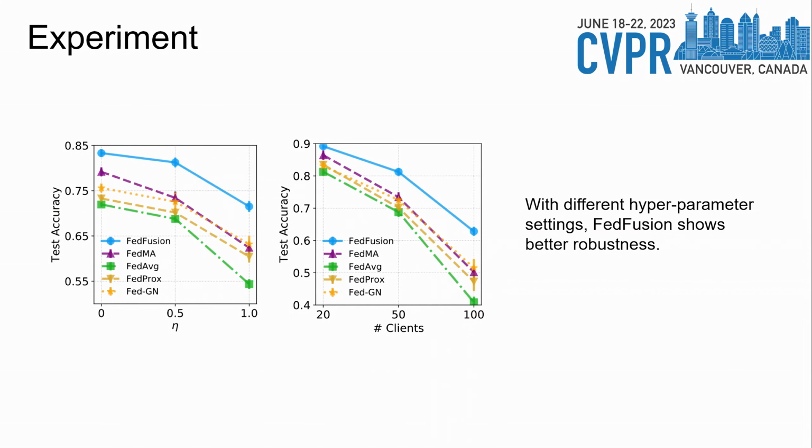Further experiments on learning rate eta and client count show the robustness of Fed-Fusion. With varied hyperparameter settings, Fed-Fusion yields the highest test accuracy and lowest performance drop among all compared algorithms.